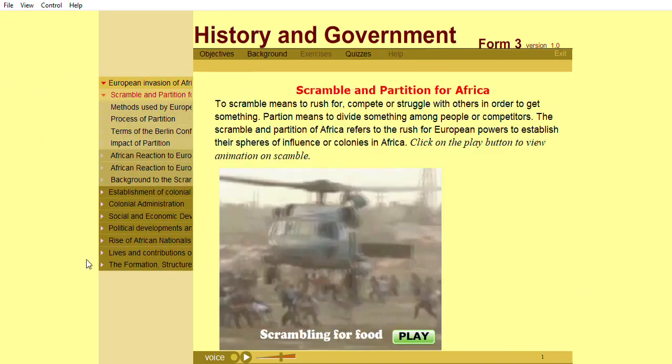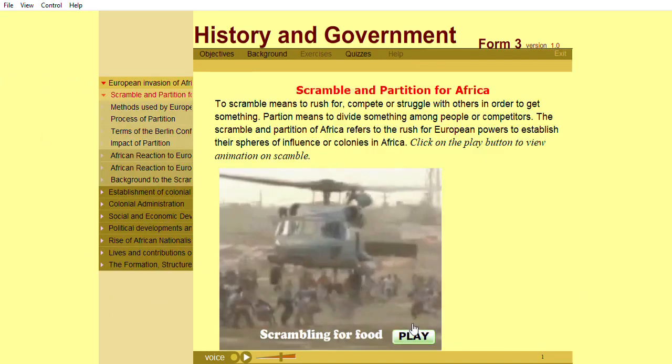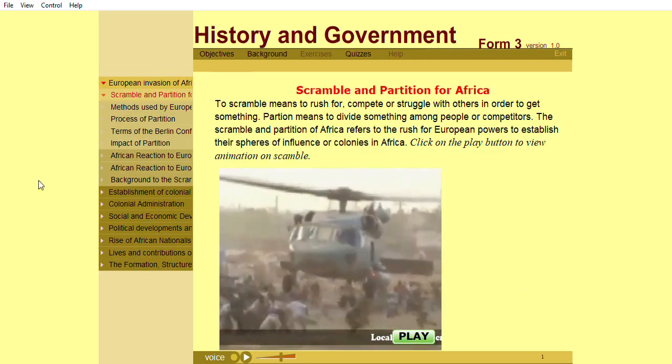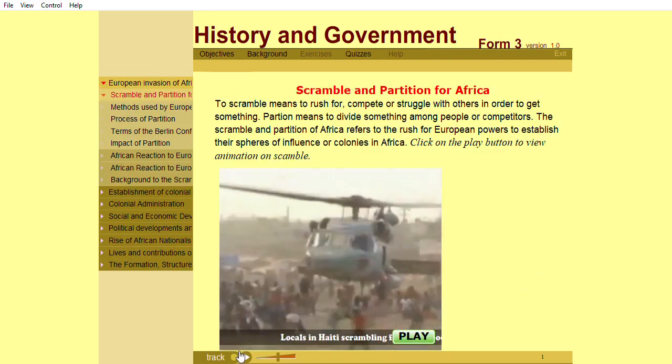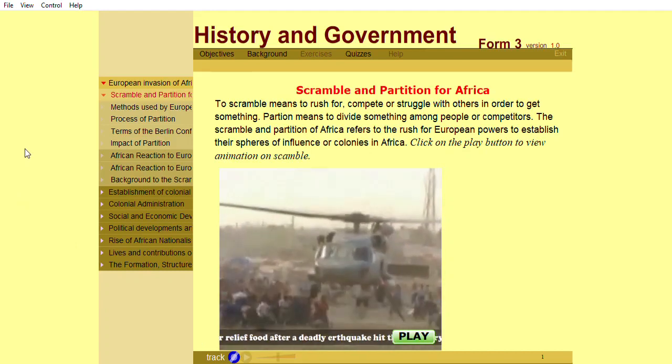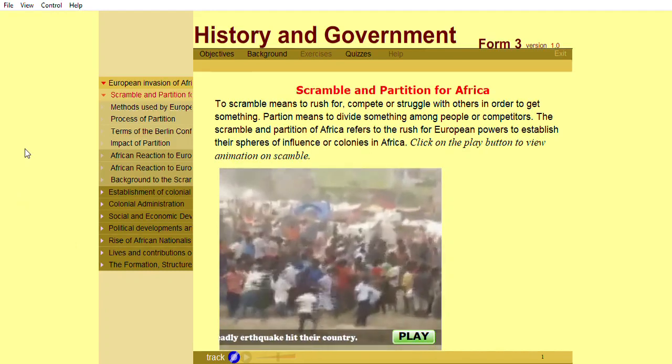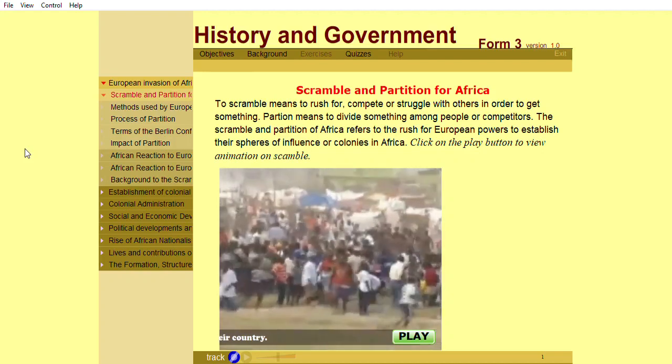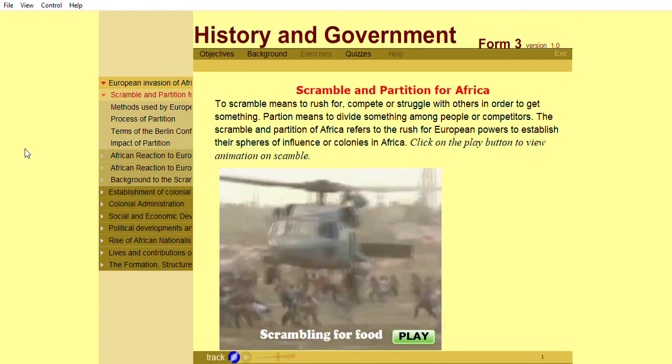To scramble means to rush for, compete or struggle with others in order to get something. Partition means to divide something among people or competitors. The scramble and partition of Africa refers to the rush for European powers to establish spheres of influence or colonies in Africa.